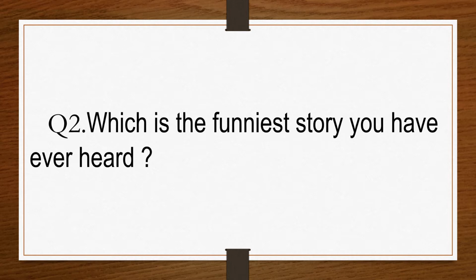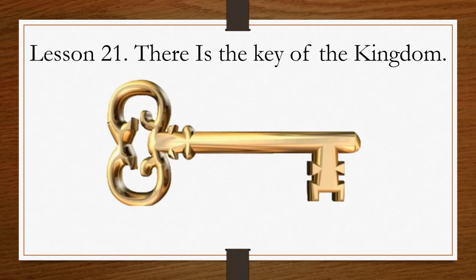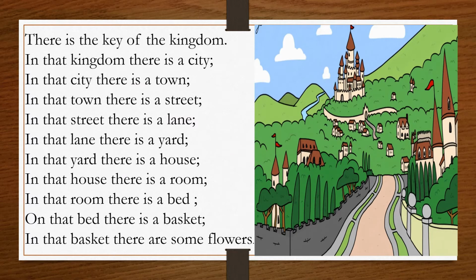So our today's topic, There is the key of the kingdom, is a funny poem. Let's start. The name of our today's topic is lesson number 21, There is the key of the kingdom. Student, this is a poem. Now, student, I am going to recite the poem and you have to listen carefully. Have you understood, student? So, the poem is, there is the key of the kingdom.